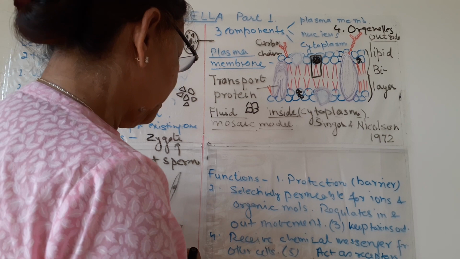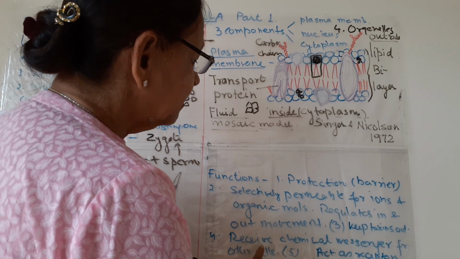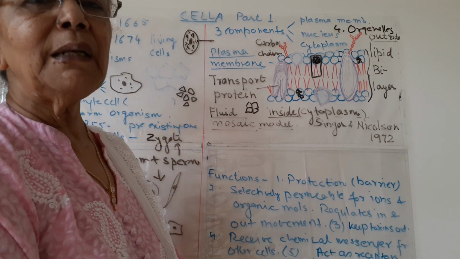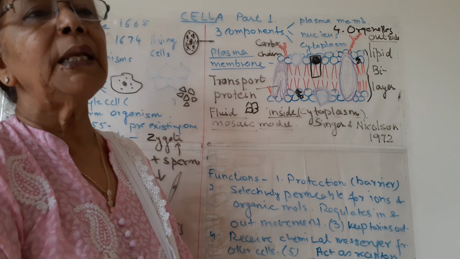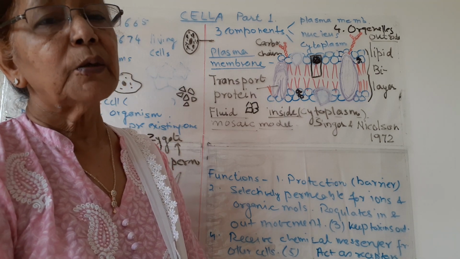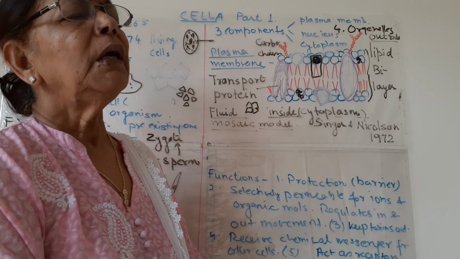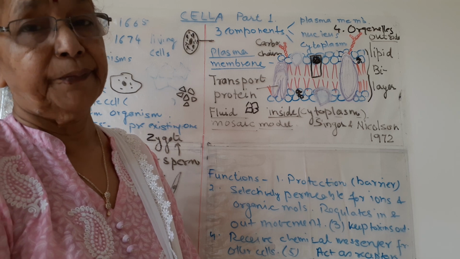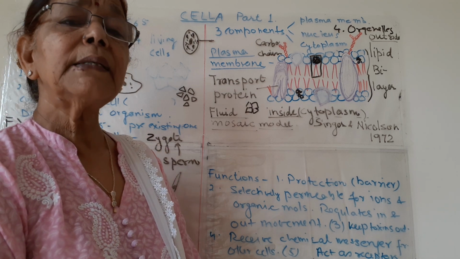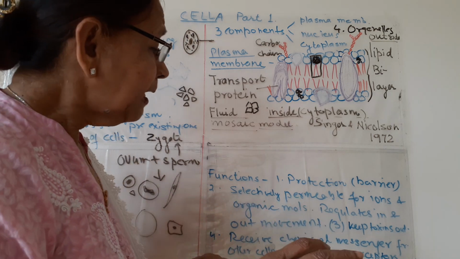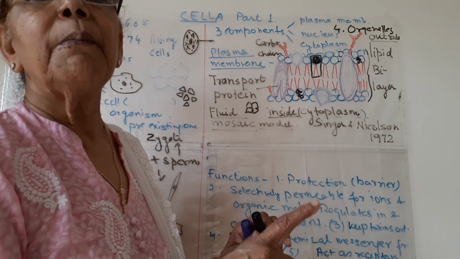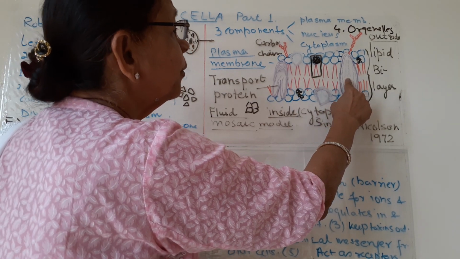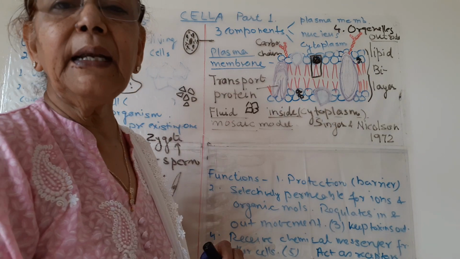And the fourth function, very important, is it receives chemical messengers from other cells. Do you know what are chemical messengers? Chemical messengers mainly are hormones. So hormones flow in our blood, but they function at their target site. The cells present at the target site are recognized by these hormones, and this recognition is due to certain proteins and these carbohydrate chains.